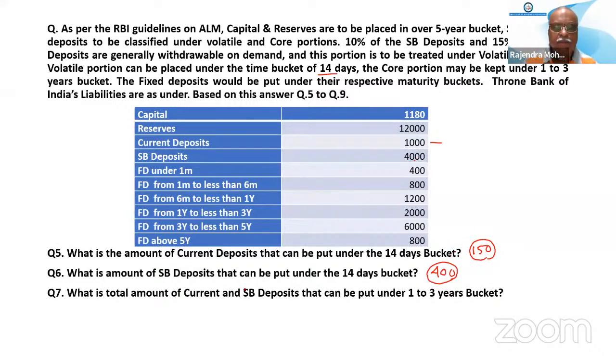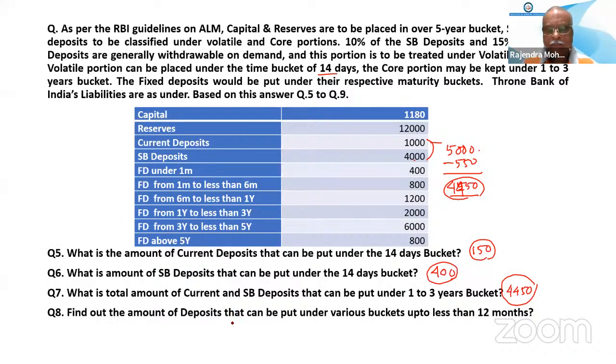What is the total amount of current and SB deposit that can be put under the 1 to 3 years bucket? Very simple. The total is 5,000, minus 550, is 4450. So 4450 is the amount of current and savings account which will be put under the 1 to 3 years bucket.